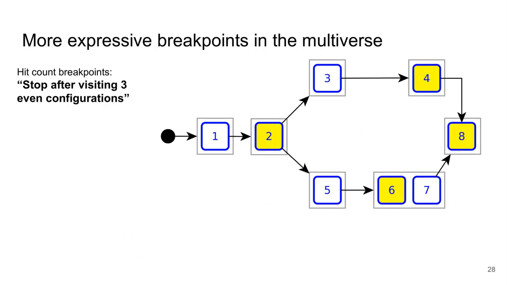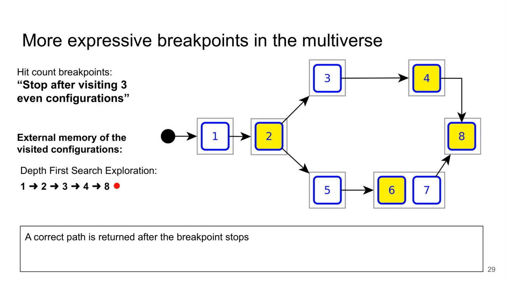So now what happens when we want to create these more expressive breakpoints in the context of multiverse debugging? Let's imagine, in the context of our model where the different configurations are represented by a number, that we want to stop after we have visited 3 even configurations. Such breakpoints, usually called hit counter breakpoints, are already present in the literature and can be found in a lot of debuggers. So what is the problem when we want to use them in our multiverse context?